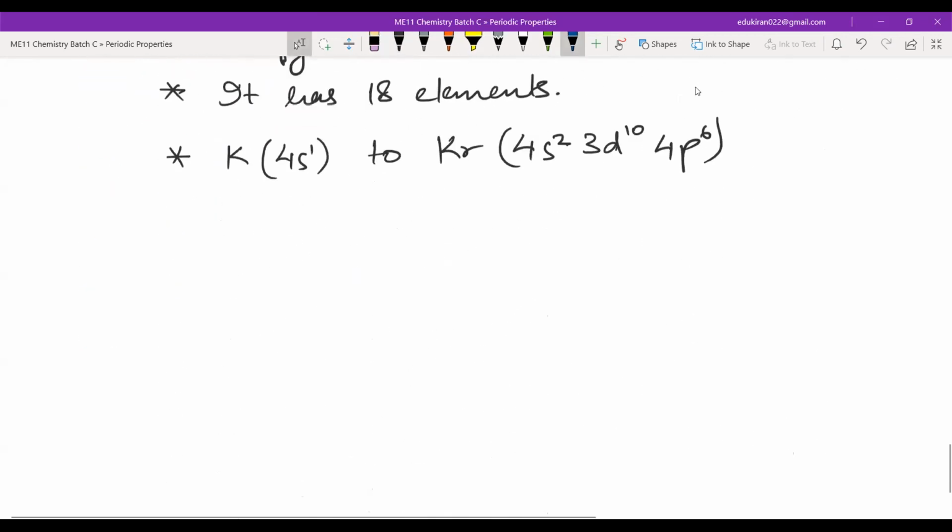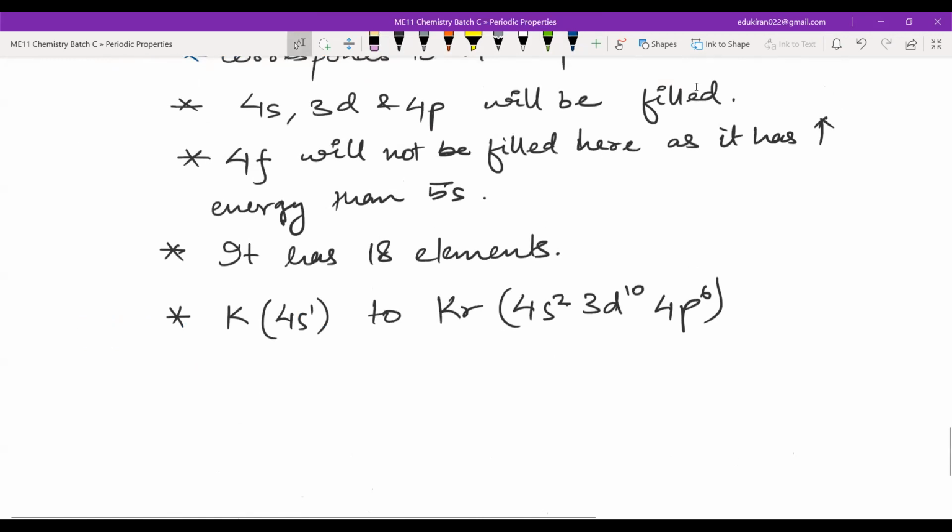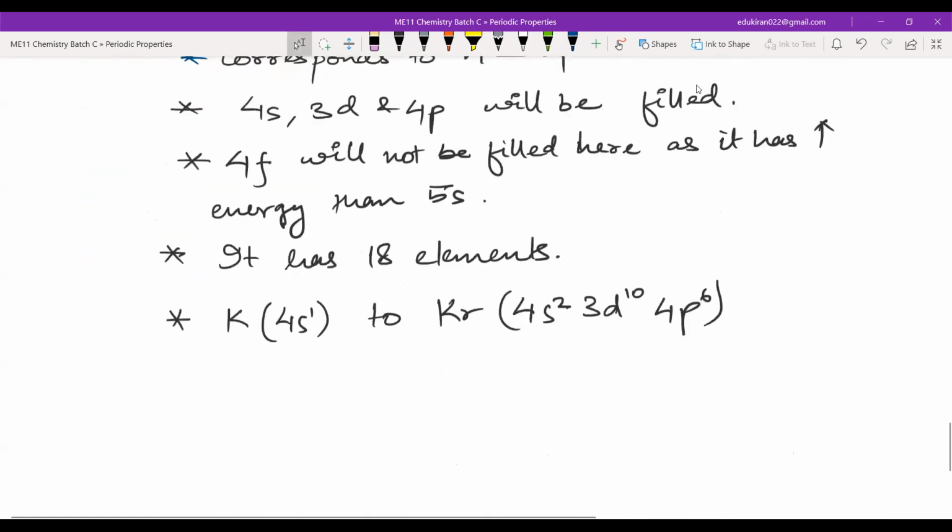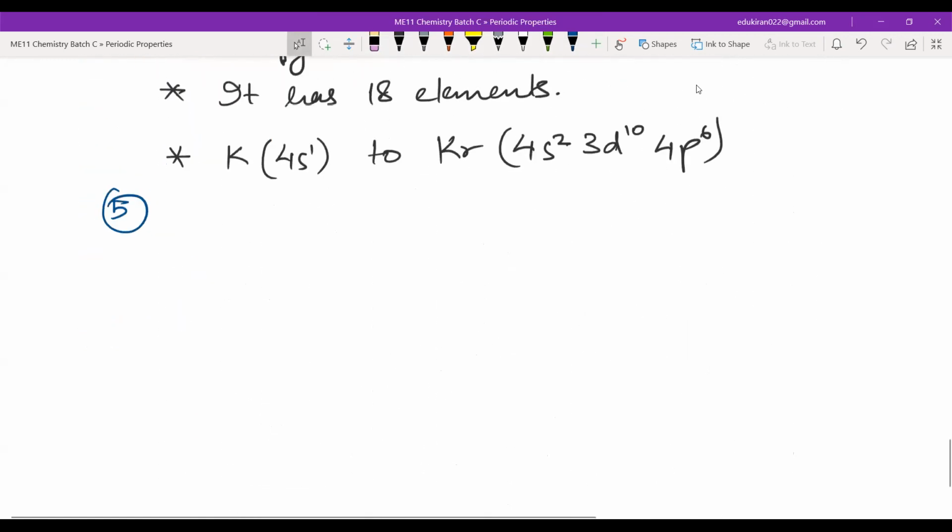Then for the fifth period, n is equal to 5.